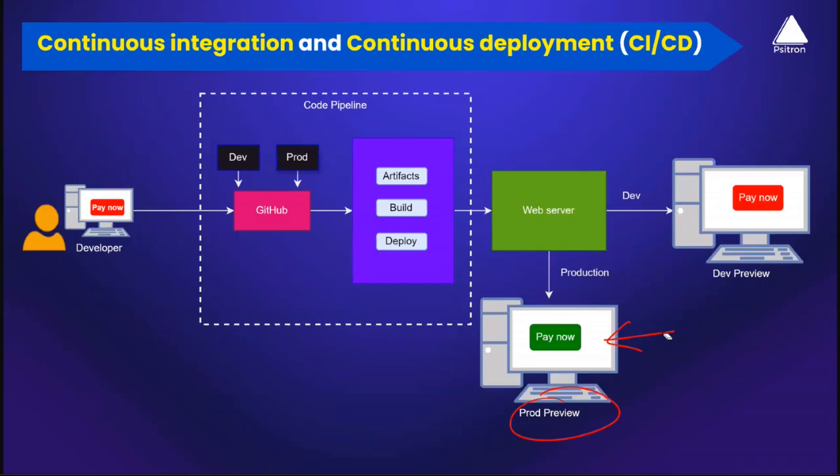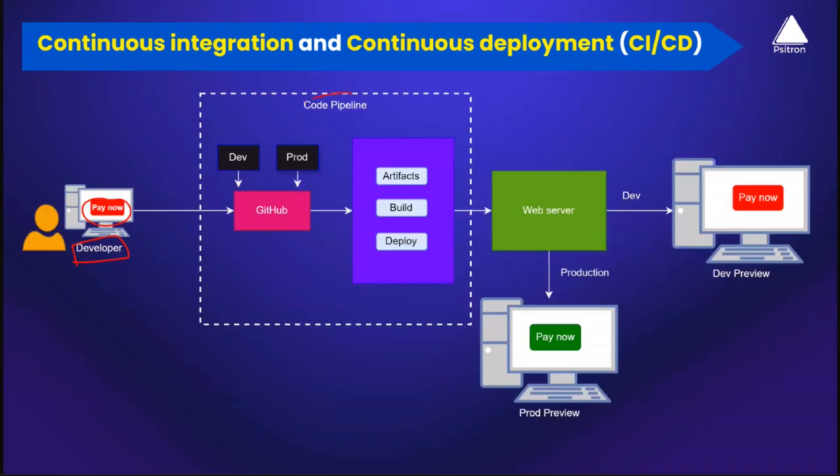Okay. And so basically, you know that green is not so much attractive. There are customers who complain, okay, I don't like the green color button which says pay now. Can you please go ahead and change it? Can you please change the color of green? And here comes, based on a feedback, your developers changing the color of a button from green to red.